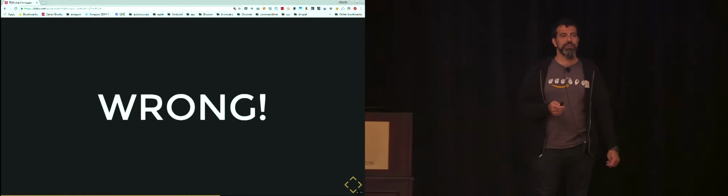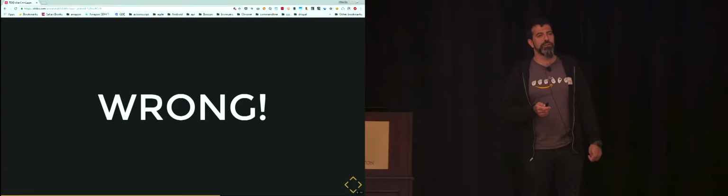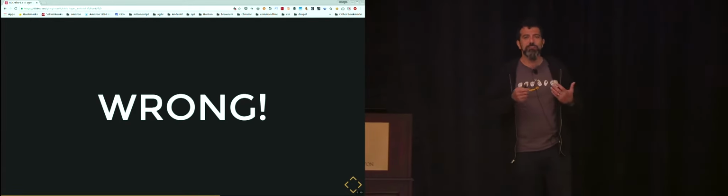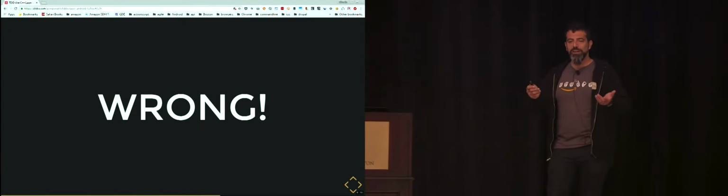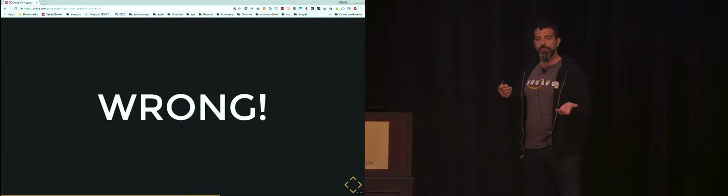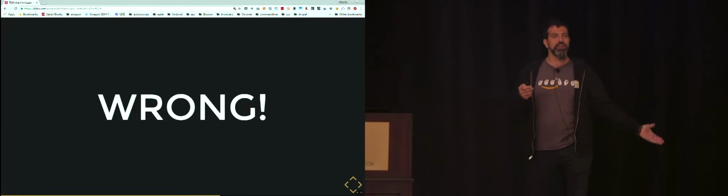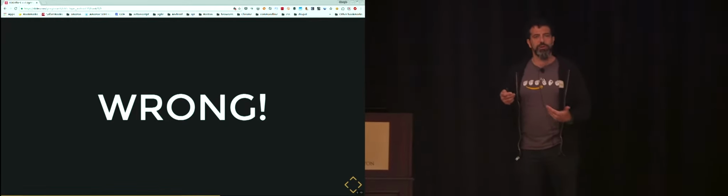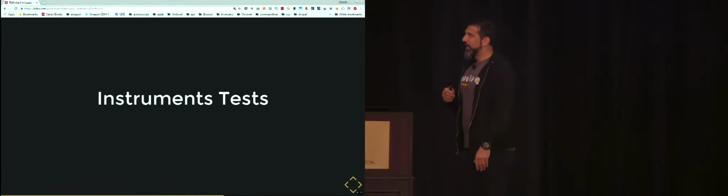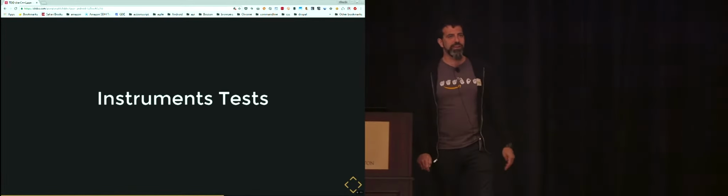But that's wrong. We're not testing our code. We're testing a mock. We're testing a mock that, if there is a runtime exception, is returning us another object that is not really the object that we're interested in testing. So let's try another path.